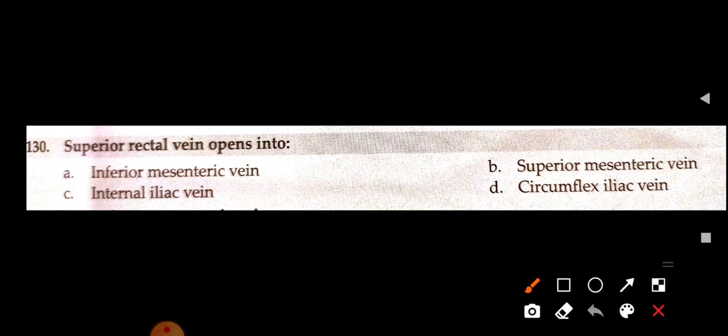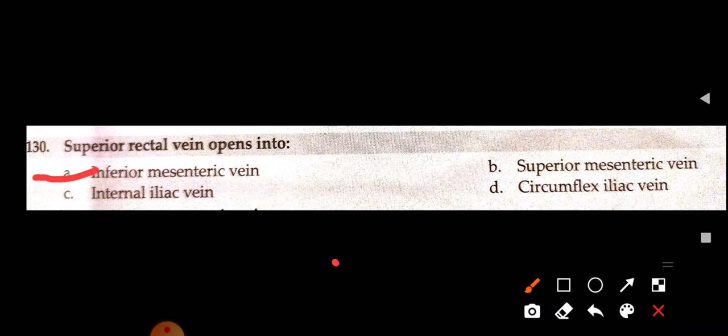First question. Superior rectal vein opens into... 30 seconds in your hands. Pause this video. Take copy and pen and write which is the best answer. If you score 70%, that means your rank is below 3000. If you score 50%, you are going to clear the exam, and below 50 means doubt.